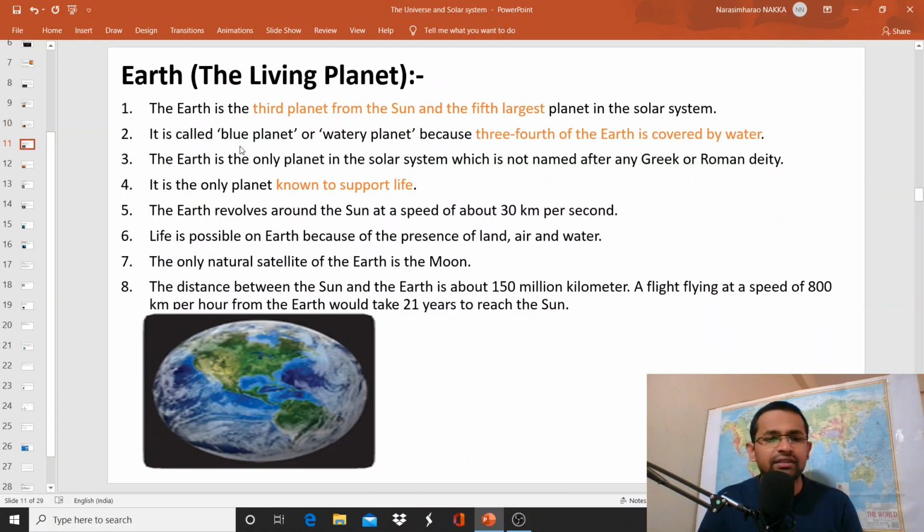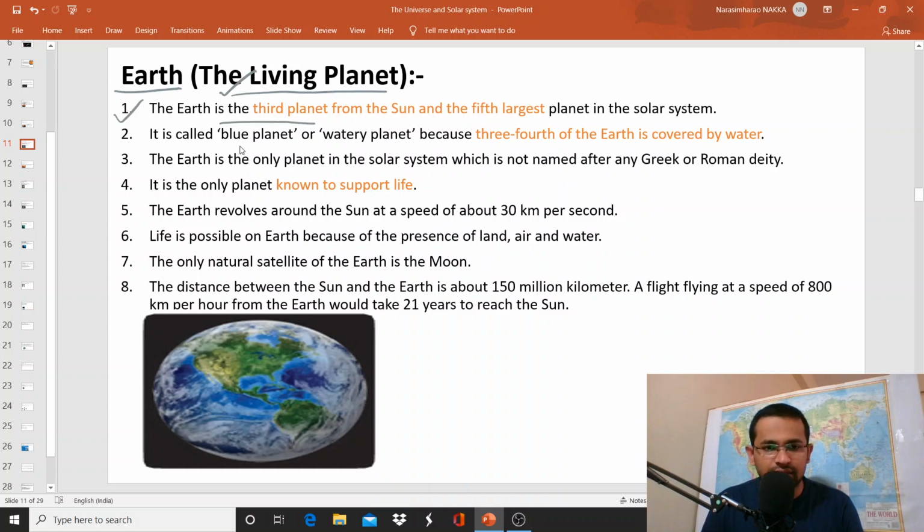And the next planet is Earth. So our planet. It is a living planet because it has atmosphere and it has water and all the conditions which are conducive for the sustenance of life process. So that's why Earth is called a living planet.